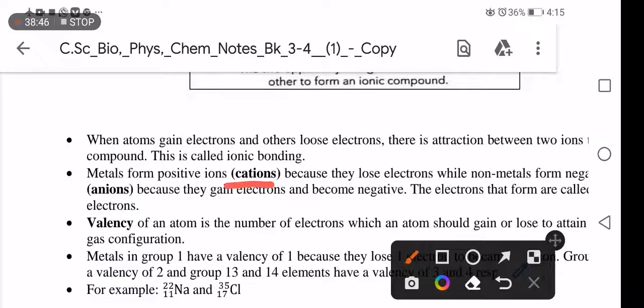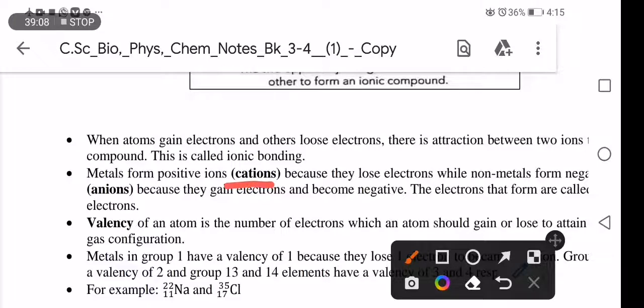When they donate electrons, they become positively what? Charged. These are metals. And non-metals are called anions. When they receive electrons, they become negatively charged.